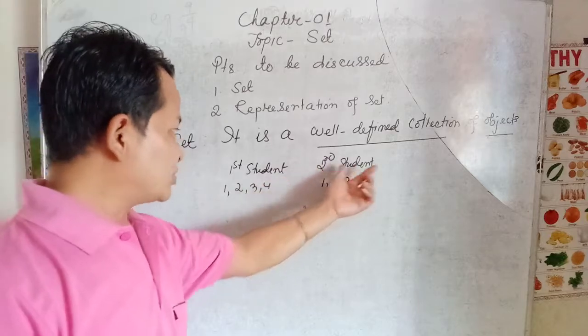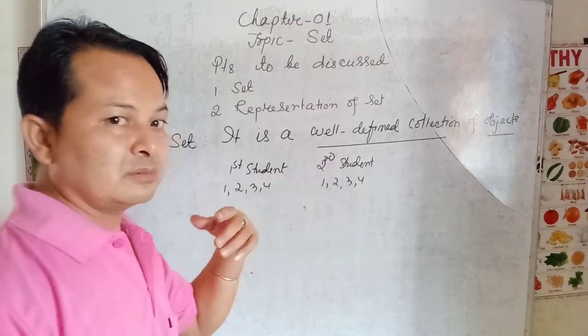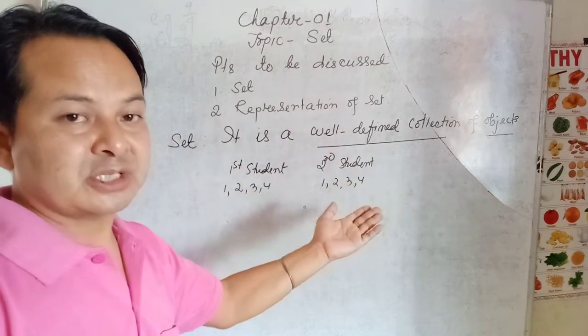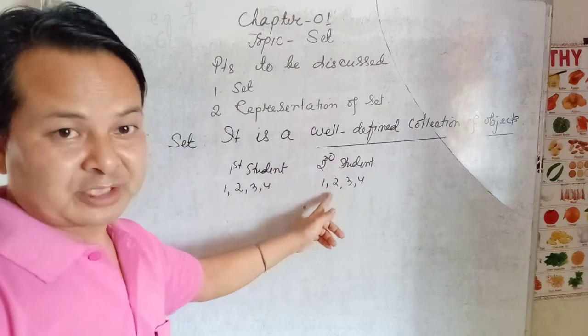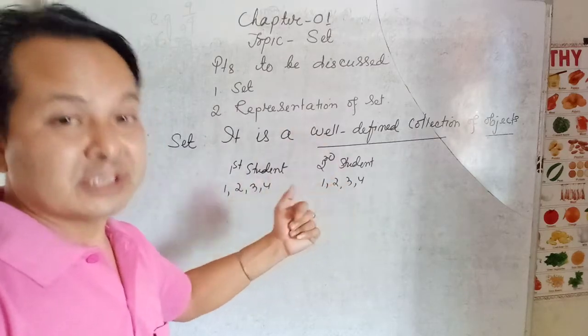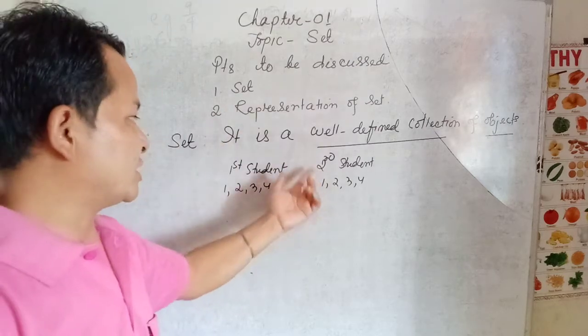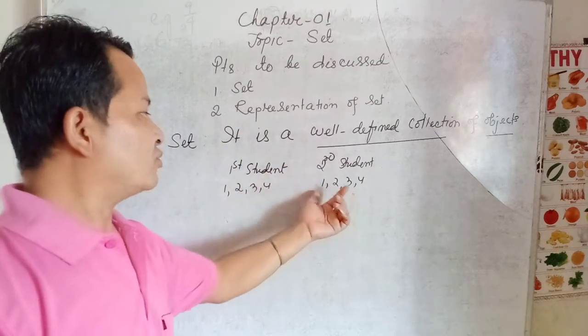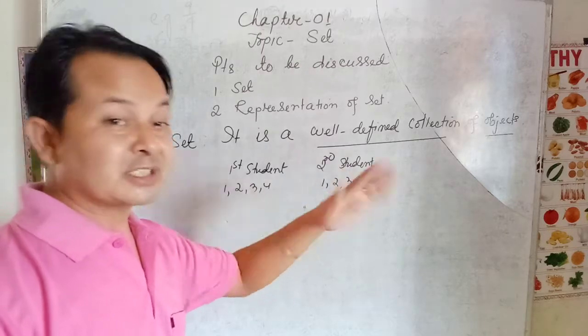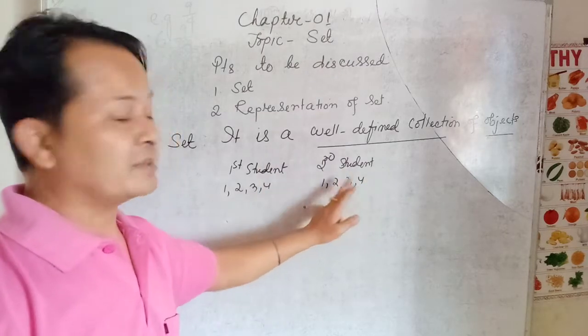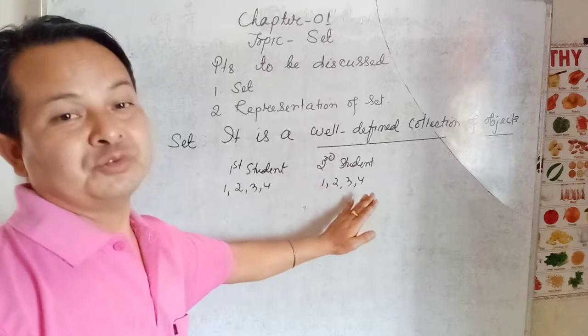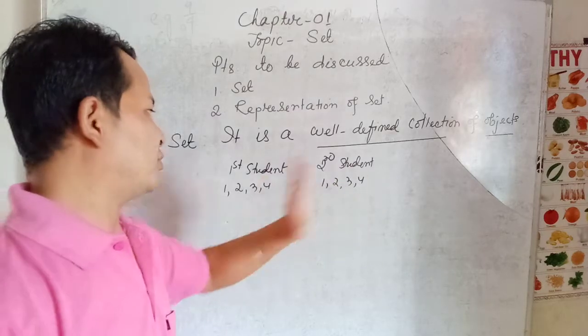So the second student's collection is also 1, 2, 3, 4, because that is the natural numbers less than 5. This student knows about natural numbers. Natural numbers are counting numbers, okay, such as 1, 2, 3 and so on are natural numbers. He knows that. So he got this answer 1, 2, 3, 4. Less than 5 means the number should be up to 4. Okay, starting from 1 to 4, we know that.